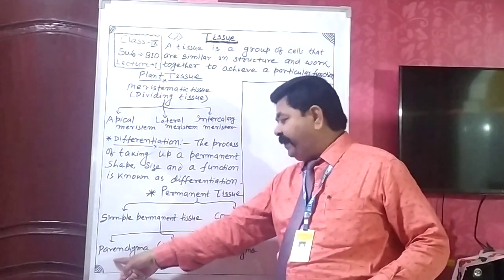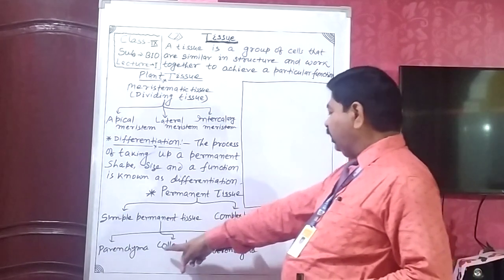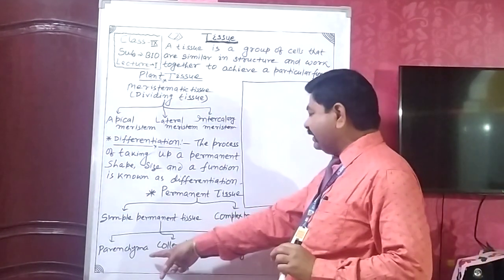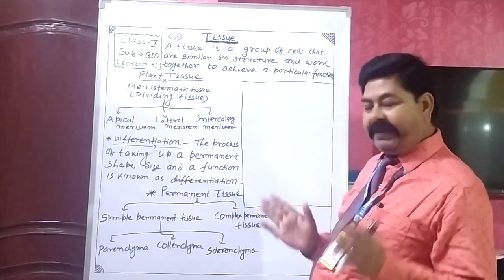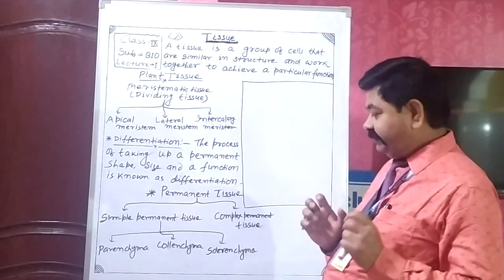In the case of parenchyma, the cell wall of the parenchymatous tissue is thin.